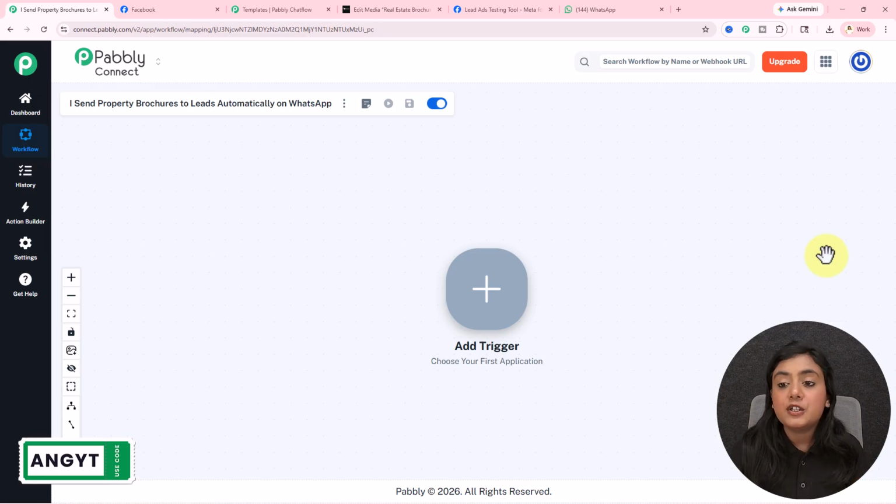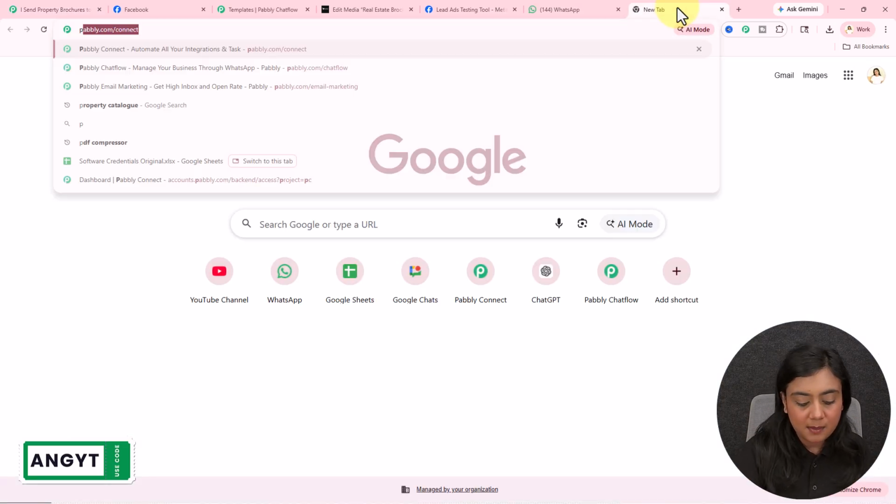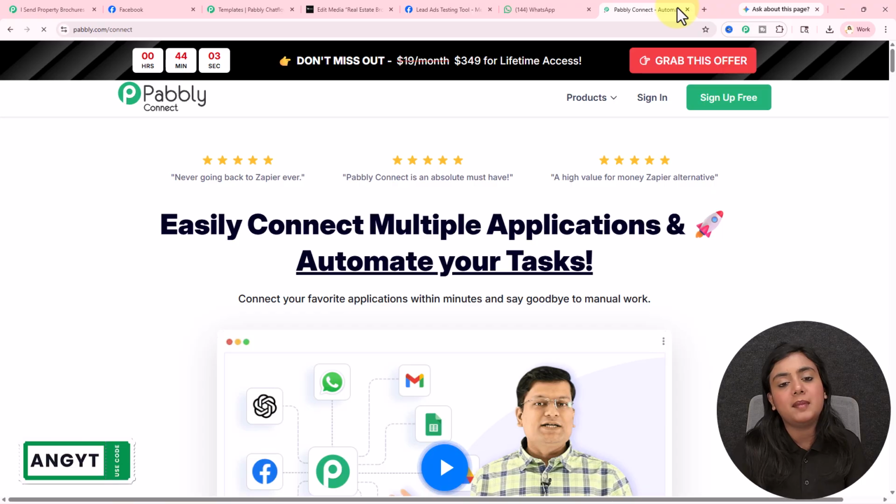If you are using Pabbly Connect for the first time, open a new tab and search for pabbly.com/connect. You will come to the landing page just like this. As you're logging in for the first time, sign up for free, create the account, and you will get 100 free tasks. Using those 100 tasks, you can create this automation setup right away. You can test how it will work for you, and then you can purchase our plans to get unlimited tasks and automate your business workflows.